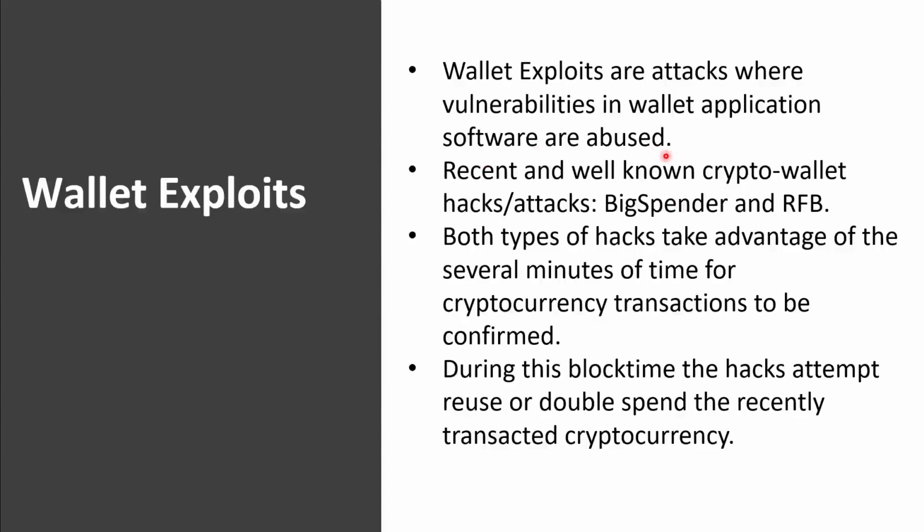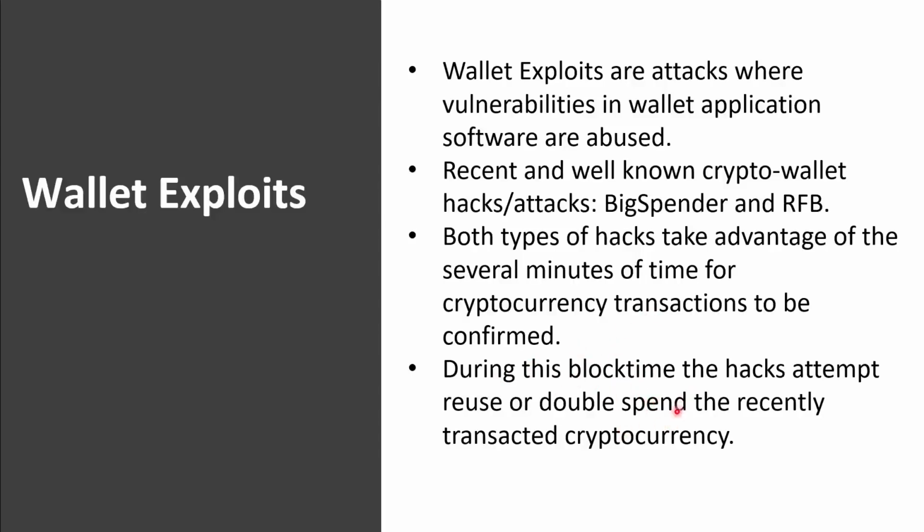Now let's discuss wallet exploits. Wallet exploits are attacks where vulnerabilities in wallet application software are abused. So it's almost always hot wallets. Recently well-known crypto wallet hacks are the Big Spender and the RFB. Both of these attacks look to take advantage of the several minutes of time for cryptocurrency transactions to be confirmed and validated.